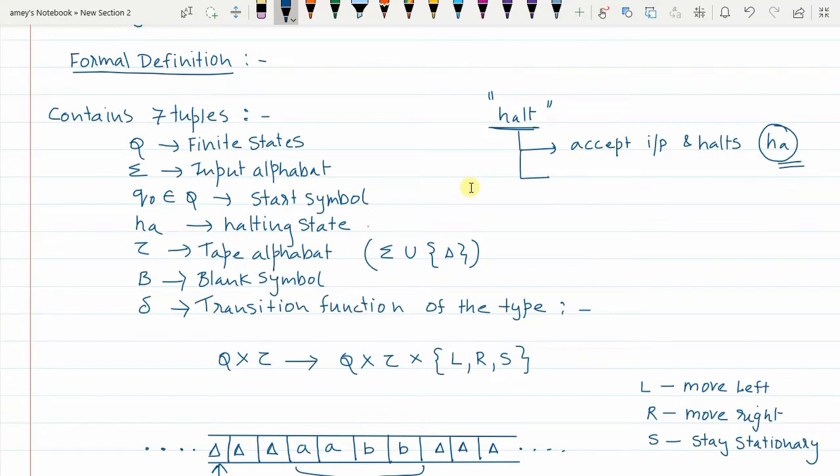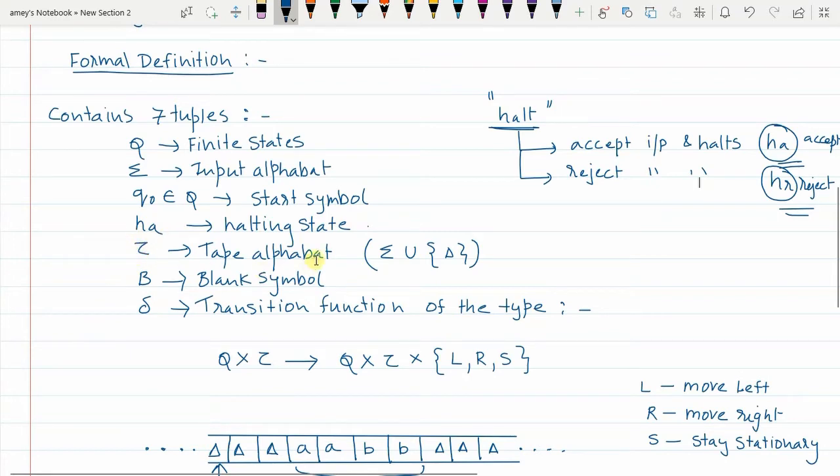In the second case, the Turing machine can also reject an input and then halt. So I call it HR, or it is also called the reject state. So one is called the accept state, the other one is called the reject state. HA is the accepting halting state. Tau is the tape symbol.